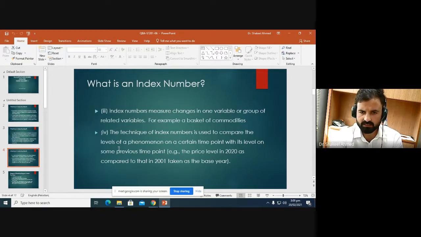The technique of index number is used to compare the level of a phenomenon at a certain time point with its level at some previous time point. For example, the price level in 2020 as compared to that in 2001. So we are comparing the price level in 2020 to 2001. So 2001 is taken as the base period.